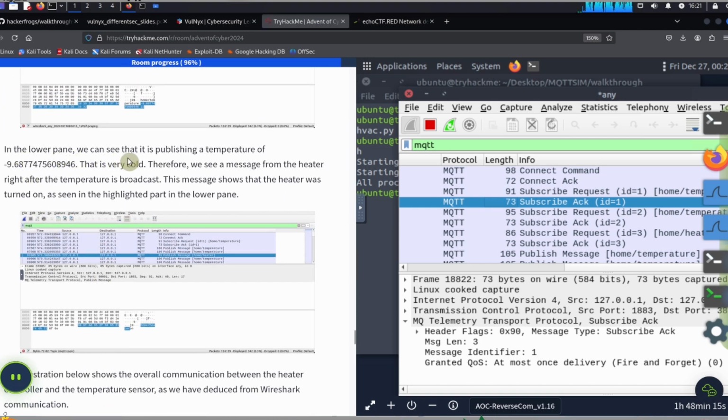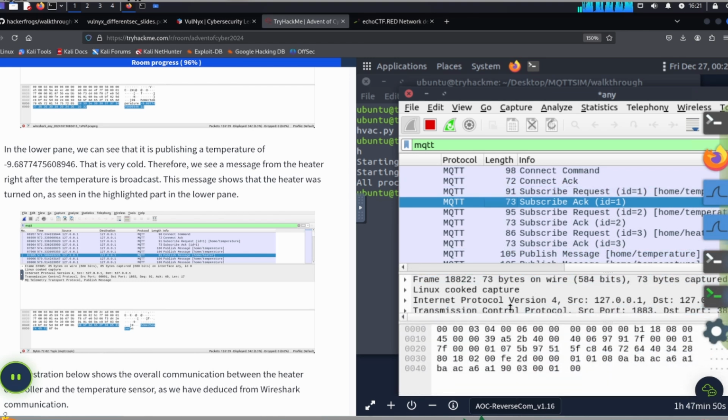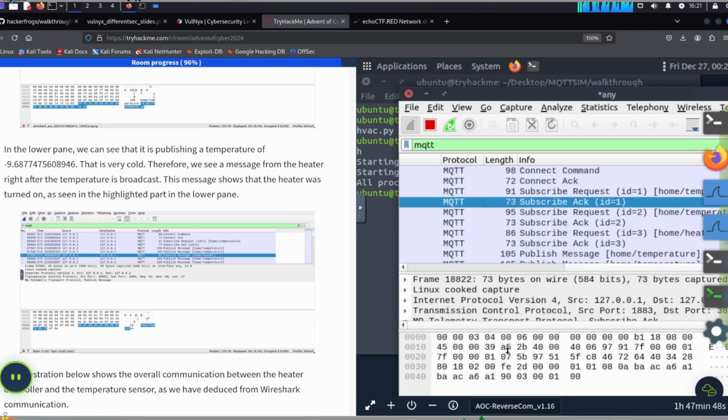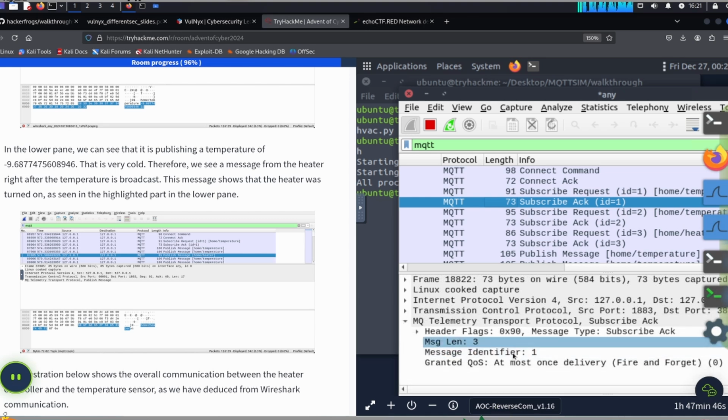In the lower pane, we can see that that is publishing a temperature of minus 9.6 something something something. That is very cold. Therefore, we see a command from the heater right after the temperature is broadcast. This message shows that the heater was turned on, as seen in the highlighted part of the lower pane. So which message are we looking at right now? So the lower part of the message is over here.